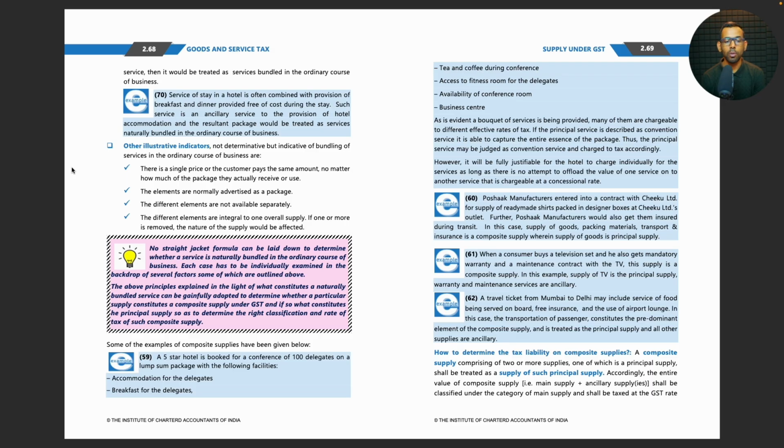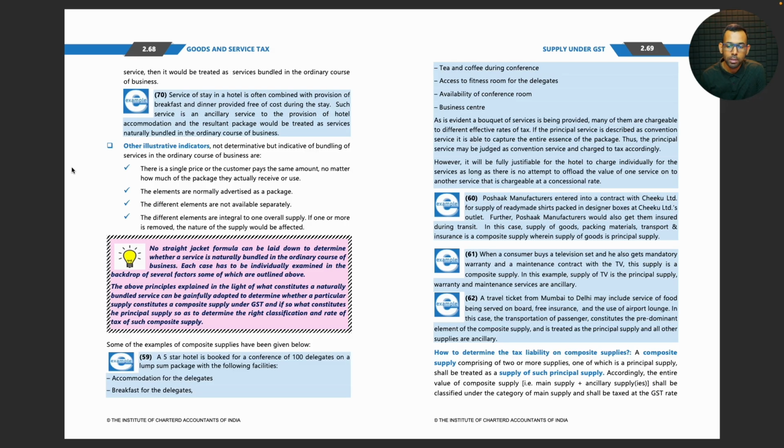Service of stay in a hotel is often combined with provision of breakfast and dinner provided free of cost during the stay. Such service is an ancillary service to the provision of hotel accommodation, and the resultant package would be treated as services naturally bundled in the ordinary course of business.